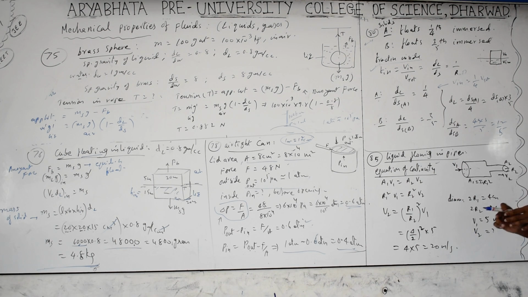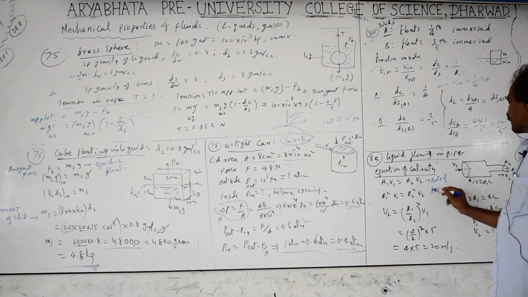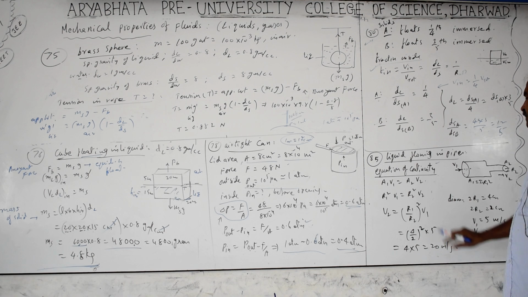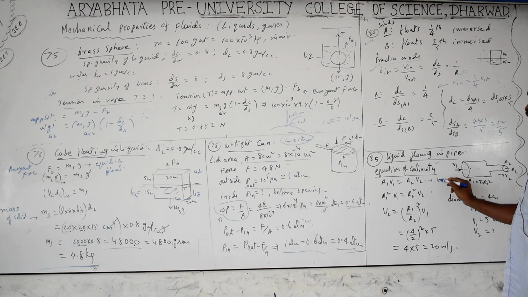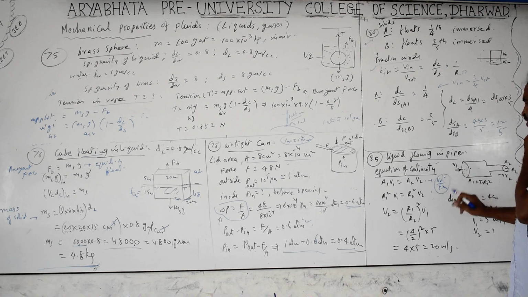According to the equation of continuity, area into velocity is called the rate of flow of fluids. The rate of flow of the fluid is nothing but area into velocity, which remains constant. It can also be taken as volume per time, the meaning is the same. That is, rate of flow, area into velocity, equals a constant.